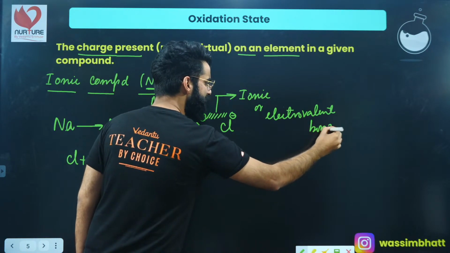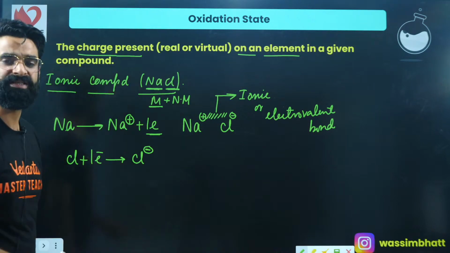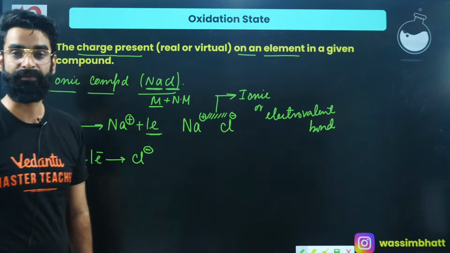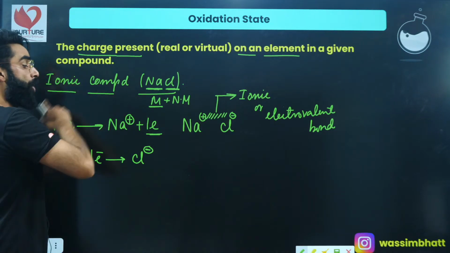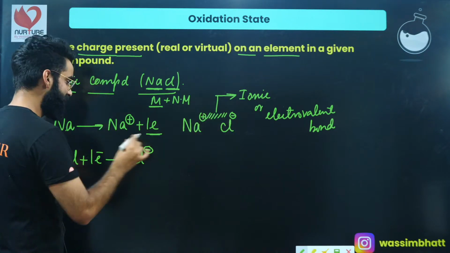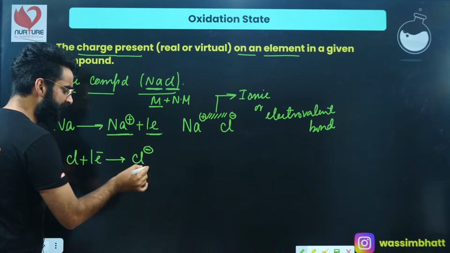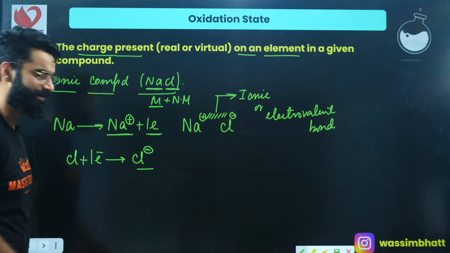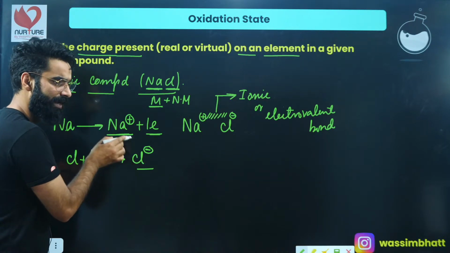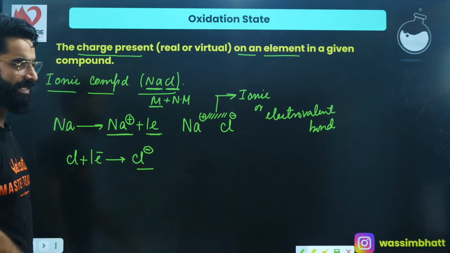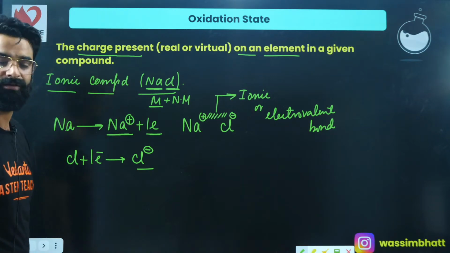So people, this ionic bond or electrovalent bond is formed by the complete transfer of electrons. Sodium first lost one electron completely and got converted into Na+. Chlorine gained this one electron completely and got converted into Cl-. Then there will be a force of attraction between these two ions, and that force of attraction is what I call the ionic bond, or the electrovalent bond.